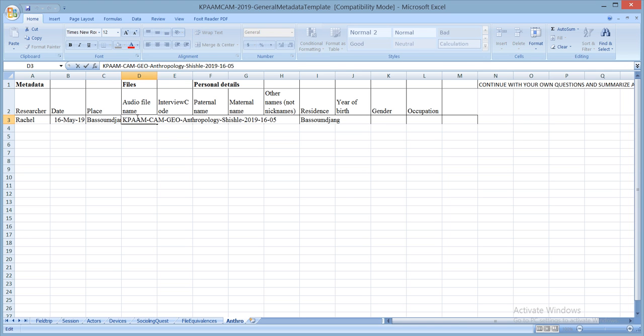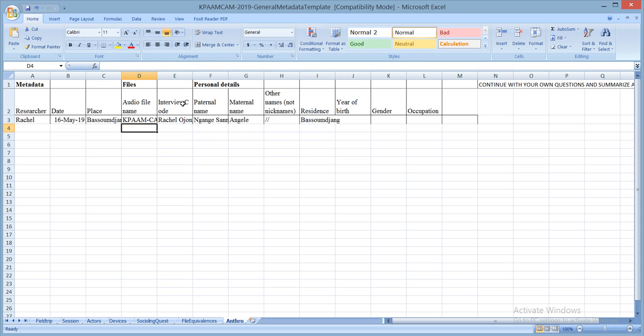You have to maintain exactly the file name which you submitted in Bazo in the hard drive. You have to maintain, do not change it. So you have that name here, which is just some name I have written, KPAAM-CAM GEO Anthropology Shishele. Then the dates. So you would maintain your dates, the name of your file and this audio file.